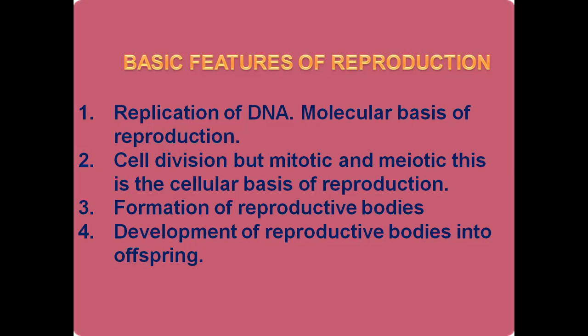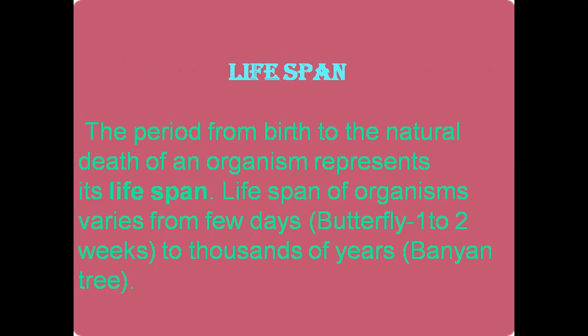What are the reproductive bodies? Sperm and ova, when they fuse in the process called fertilization, what is produced? Zygote is produced. Now that zygote is a reproductive body, right? Then development of this reproductive body into an offspring. These are the basic features of reproduction. Hope that is clear, dear students. Now let's go to the next slide.